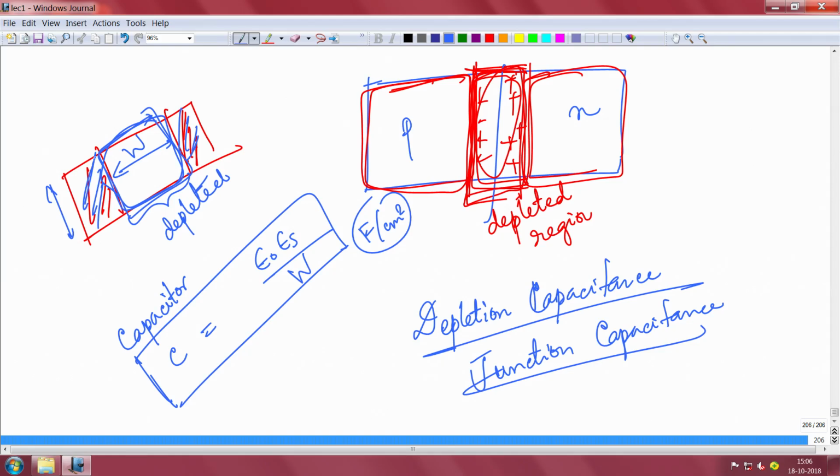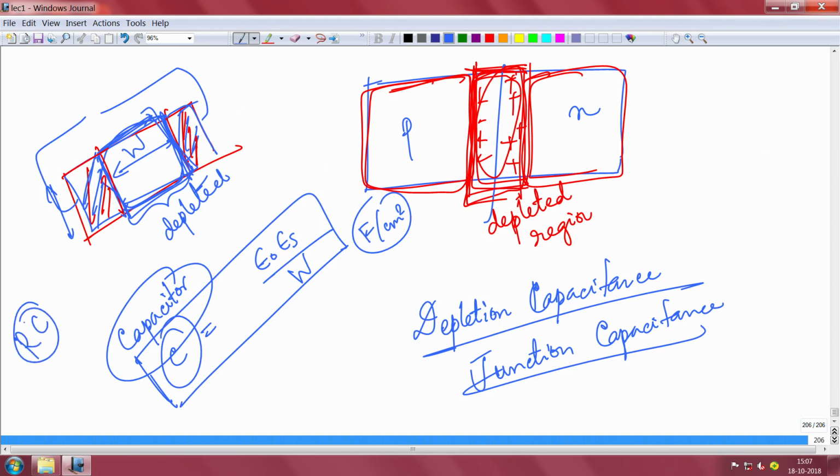You can think of it as like there is a highly conducting metal, actually it is not metal, but there is a metal, and in between there is a dielectric, a depleted dielectric. So, essentially it is a similar kind of thing. So, it is a depletion capacitance or a junction capacitance, and when you use the diode in different circuits, this depletion capacitance can lead to RC delay, for example. There is always a resistor associated with it, and resistance times capacitance can give you a delay, making your circuit slower. So, these are very important things,